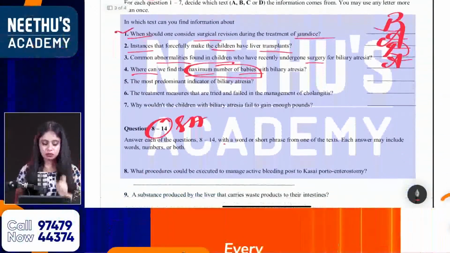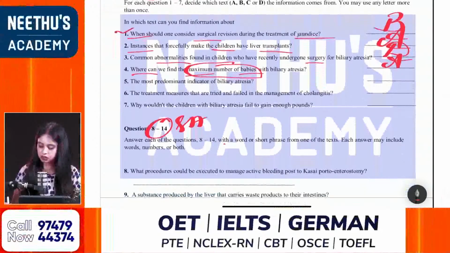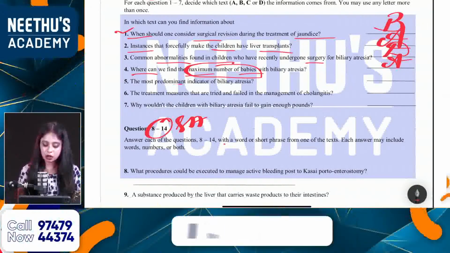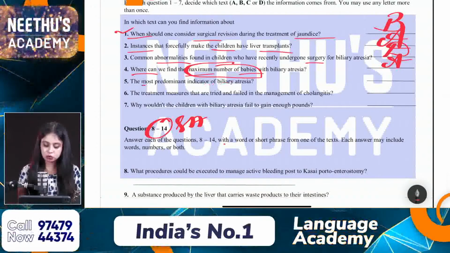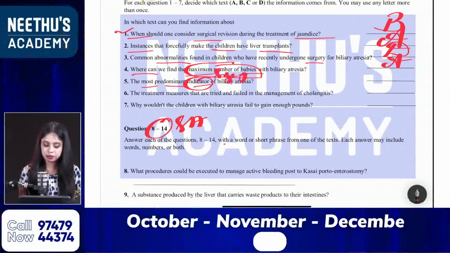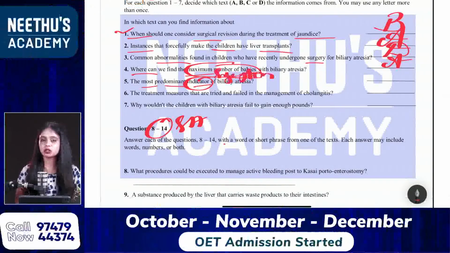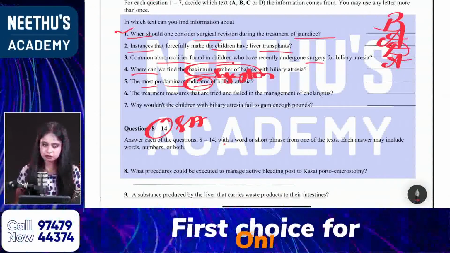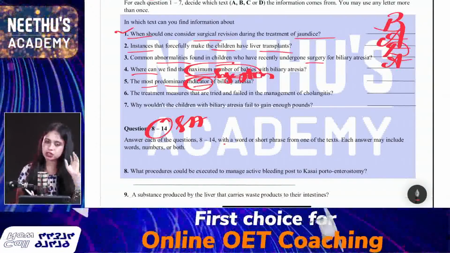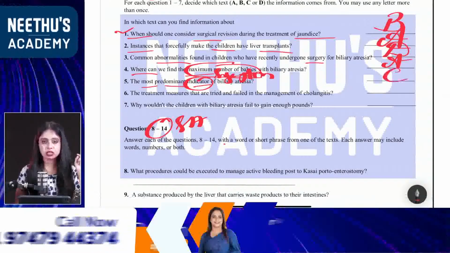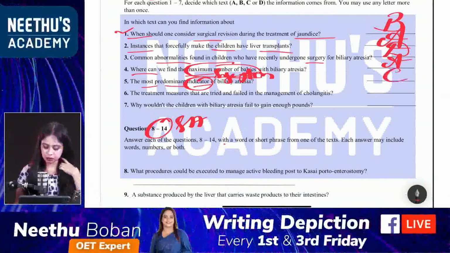Okay, then the fifth one. Yes, Monita, Divi, very good, correct answer, text A. Fifth one: the most predominant indicator of biliary atresia. So the most predominant indicator means a symptom. Okay, so where they've mentioned the symptoms and the most predominant indicator. So without even reading the paragraph, if you have already underlined the keywords, definitely your answer will be that it is from text C. The fifth one is C.